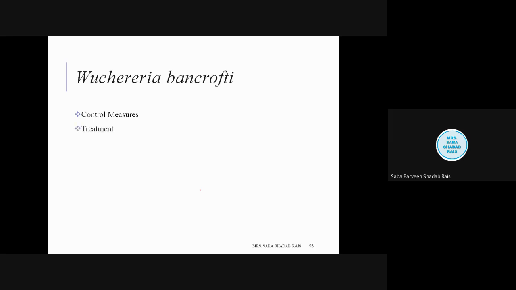Now we will talk about the treatment. Suppose some mishap happened: you took a lot of prevention against mosquitoes, but you went outside for a party and there you got a mosquito bite, so now you got the infection. How do you take the treatment? Take DEC, that is diethylcarbamazine citrate. It is a very effective drug against the microfilaria. It will help to check the spread of the disease. The adult population is well checked by the drug of choice, that is Hetrazan. So these are the simple treatments which you can take for Wuchereria bancrofti.